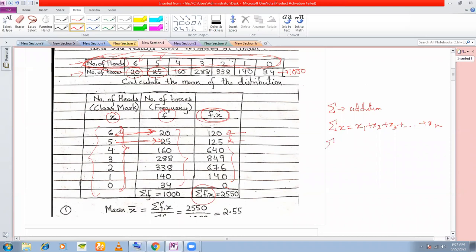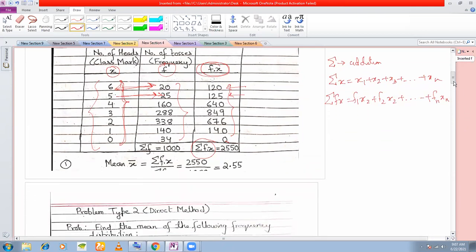If I say summation fx, then it means f1x1 plus f2x2, the sum of all the fx's plus up till fnxn, right? So this is what summation fx means. So you add up this, right? This one is your f1x1, this one is your f2x2, and so on. Okay, so you get summation fx.